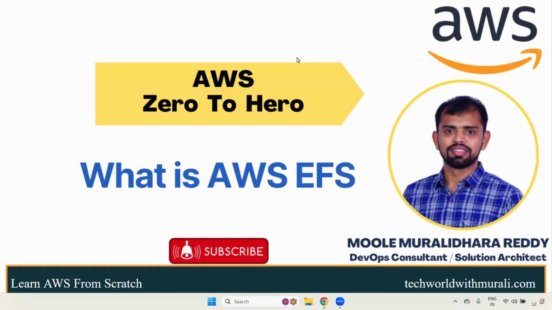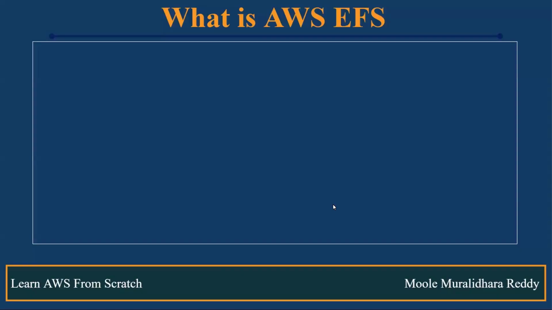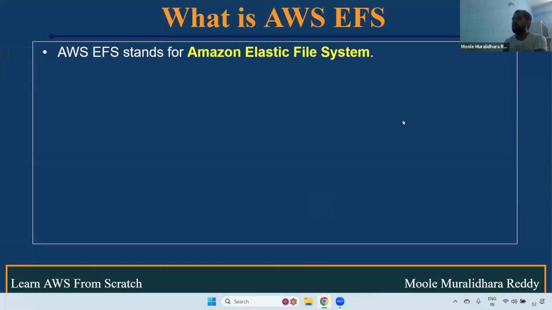Now we are going to discuss what is AWS EFS, what are the uses of AWS EFS, and where exactly this AWS EFS will be used. We can see it. Okay. First of all, what is EFS? EFS is the AWS EFS. It stands for Elastic File System. EFS is nothing but Elastic File System.